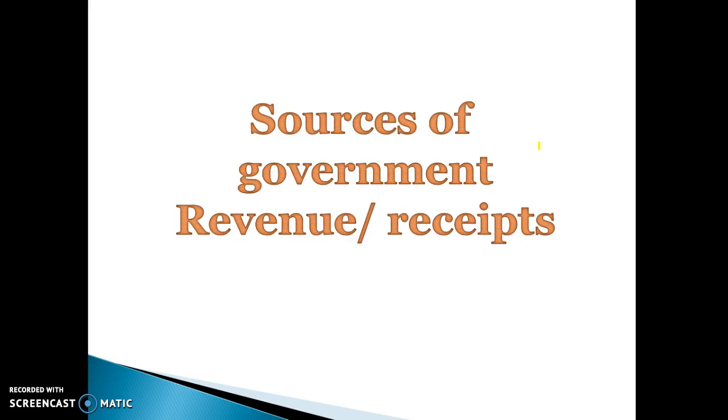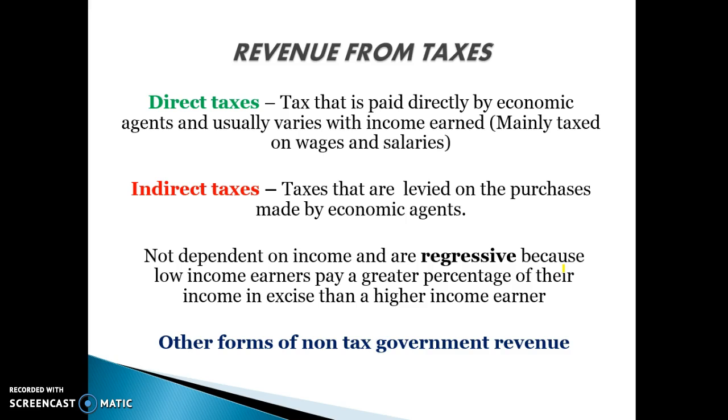So the main sources of revenue and receipts at this point can just be considered the same thing. So we've got direct taxes, indirect taxes, and non-tax government revenue. Be mindful that direct taxes make up the majority of the tax collected by the government, around 68%. Indirect taxes and then other forms of government revenues around 6%, making indirect taxes just under 30%.